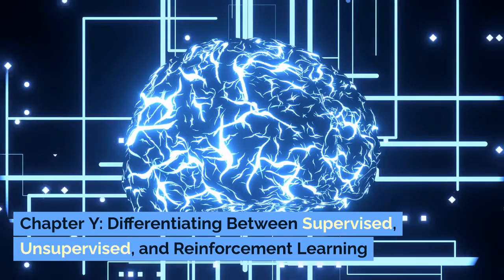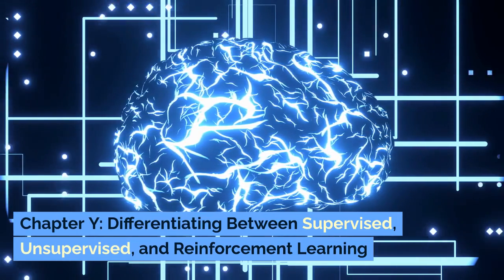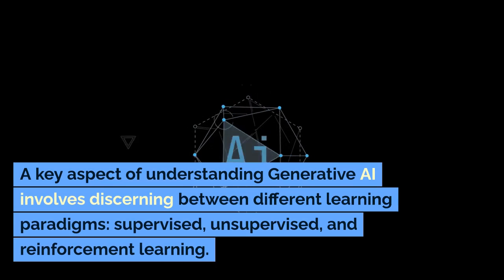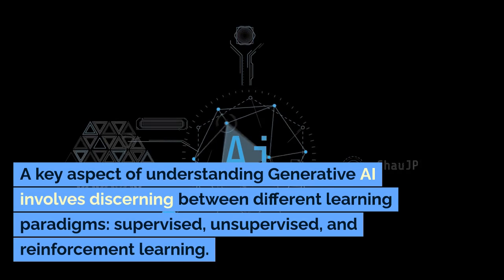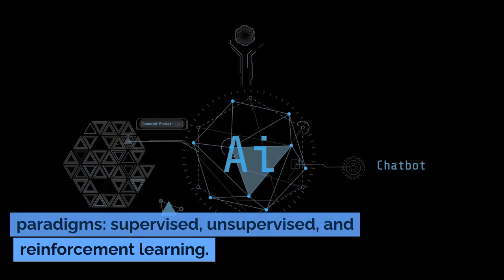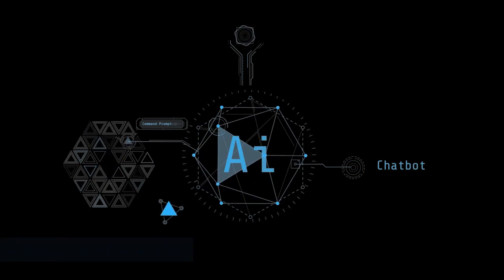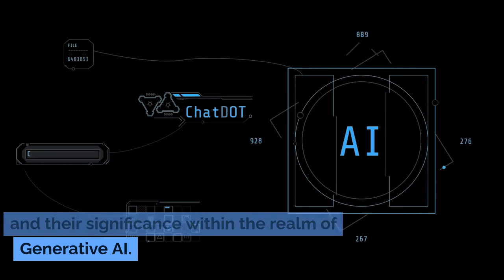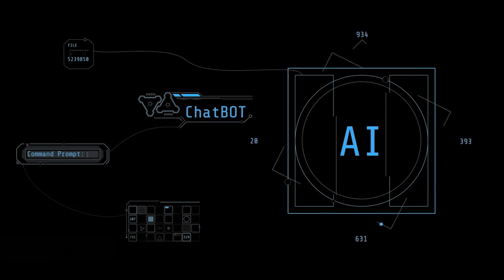Chapter Y, Differentiating between supervised, unsupervised, and reinforcement learning. A key aspect of understanding generative AI involves discerning between different learning paradigms: supervised, unsupervised, and reinforcement learning. This chapter will elucidate these paradigms and their significance within the realm of generative AI.